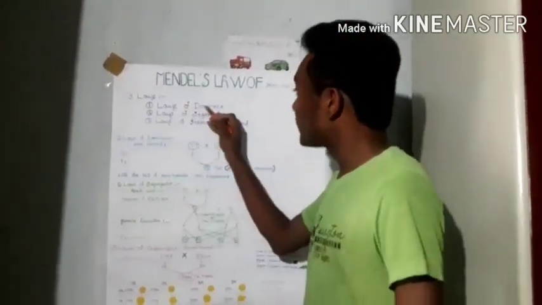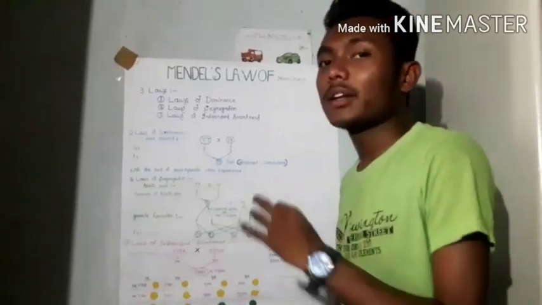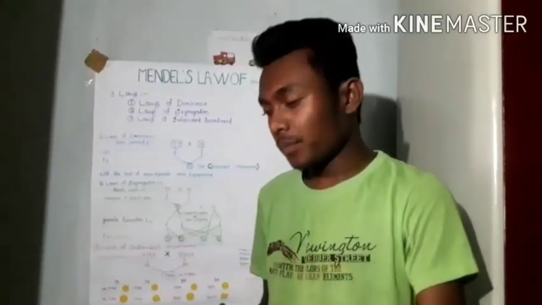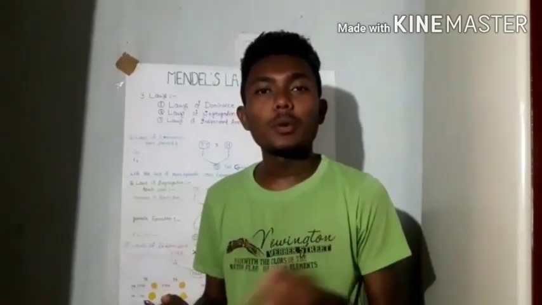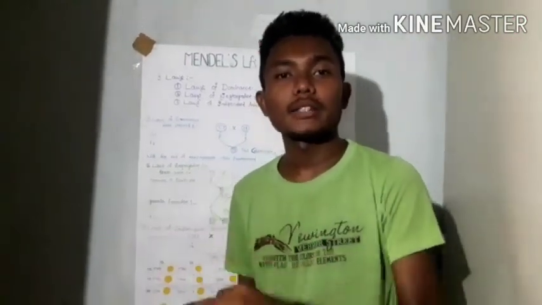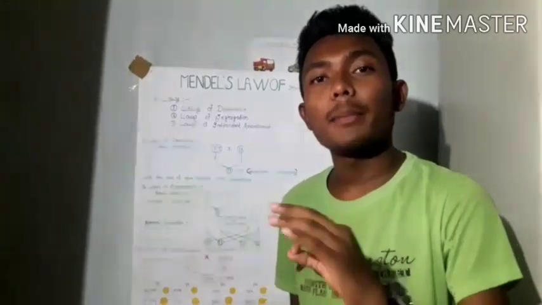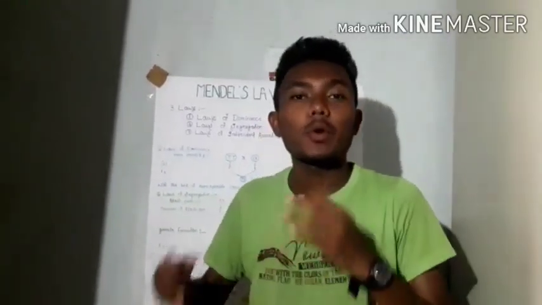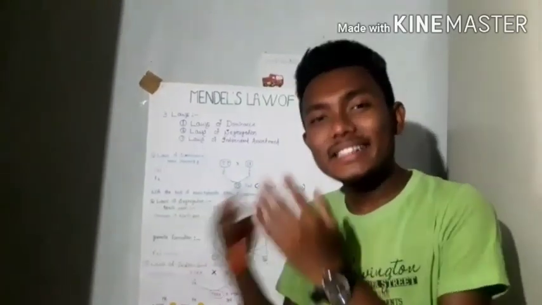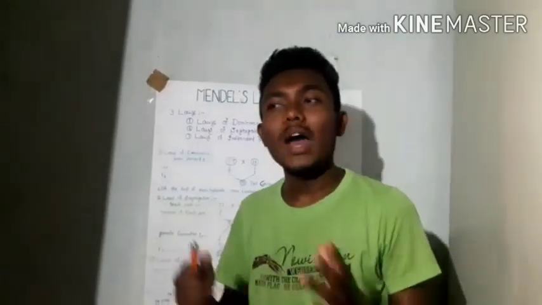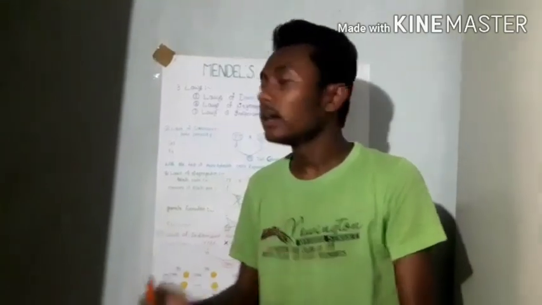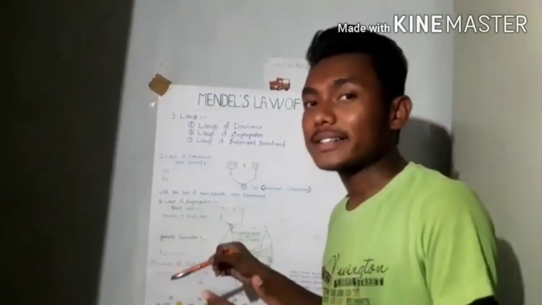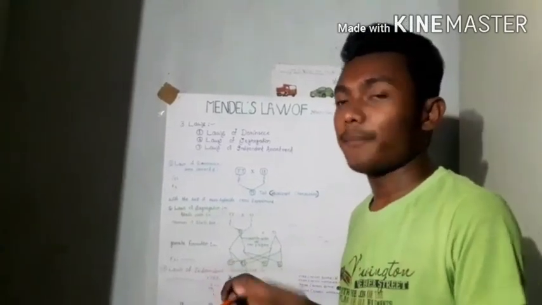The law of dominance is based on the monohybrid cross experiment. What is a monohybrid cross experiment, right? It is a cross between two pure parents differing in a single pair of contrasting characters, which is known as the monohybrid pair. And when this pair takes part in any type of cross experiment, then this experiment is known as the monohybrid cross experiment, right? So let's see how the monohybrid cross experiment works in the law of dominance.